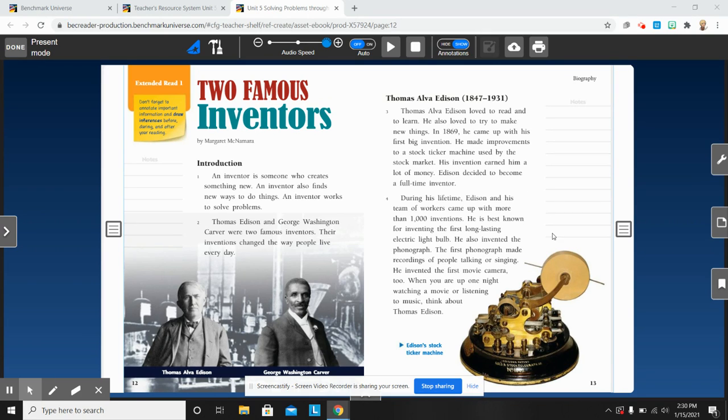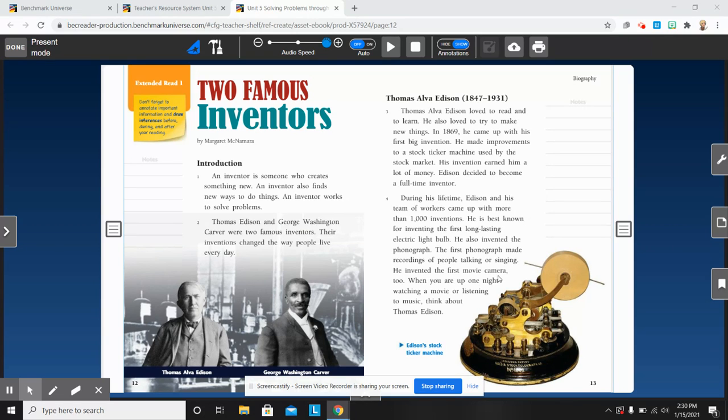So there was already a machine there, but he made improvements to make it work better. Now, that was Thomas Edison. Let's keep going. It also says that Thomas Edison not only made the first long-lasting light bulb, but he invented a phonograph. And that would be like recording your voice for different things. So that solves a problem that people had.